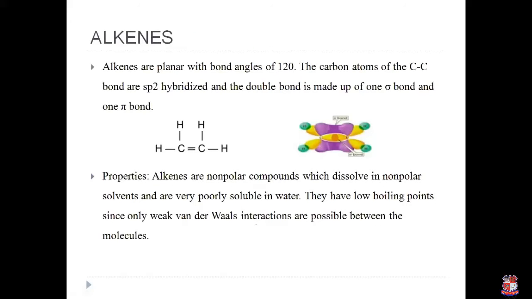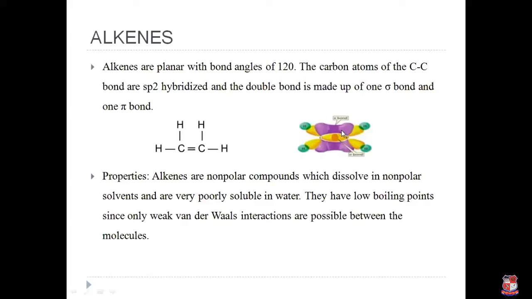So alkenes. We see the previous structure. Alkene is an unsaturated compound, which means it carries a double bond or triple bond in its structure. A double bond or triple bond means one sigma bond and another pi bond are present. Now we see the structure of alkene is planar with a bond angle of 120 degrees.